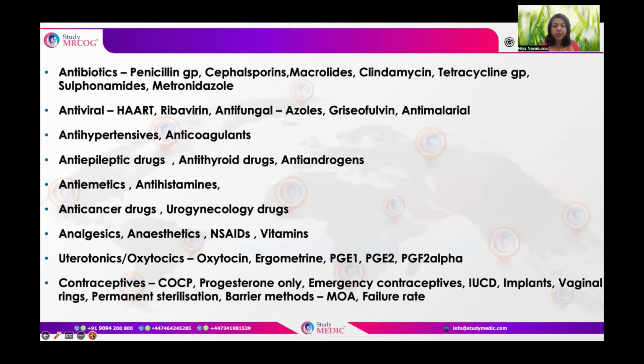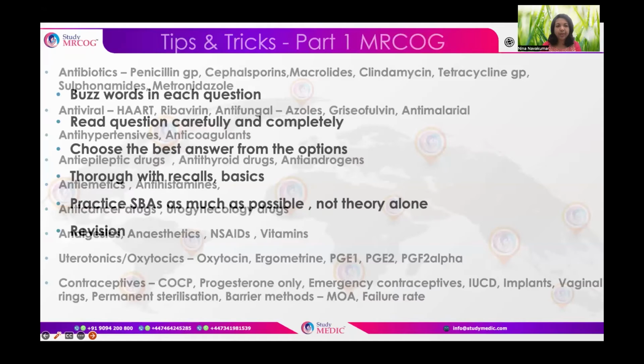And also intrauterine contraceptive devices, implants, which have the lowest failure rate, vaginal rings, permanent sterilization methods, male sterilization and female sterilization, other natural methods, and barrier methods. They can ask about the classification as well as the components and the mechanism of action, as well as, very importantly, the failure rate.